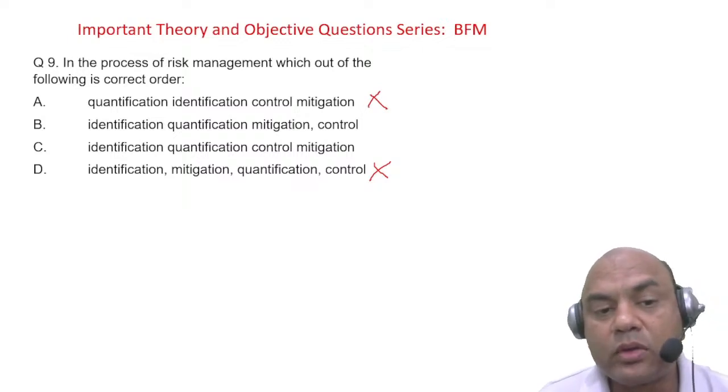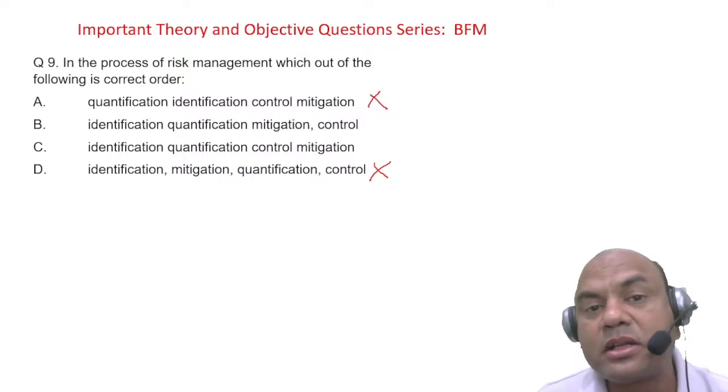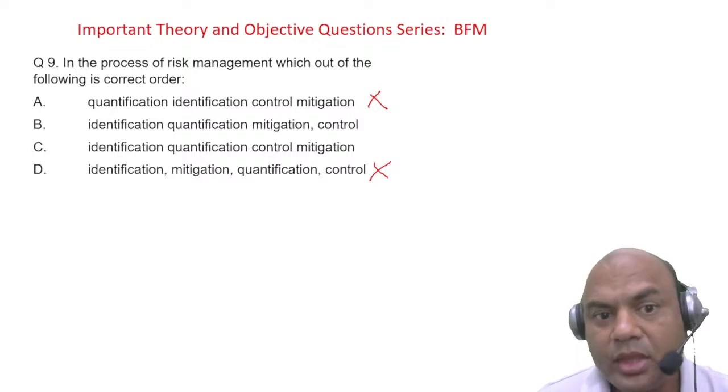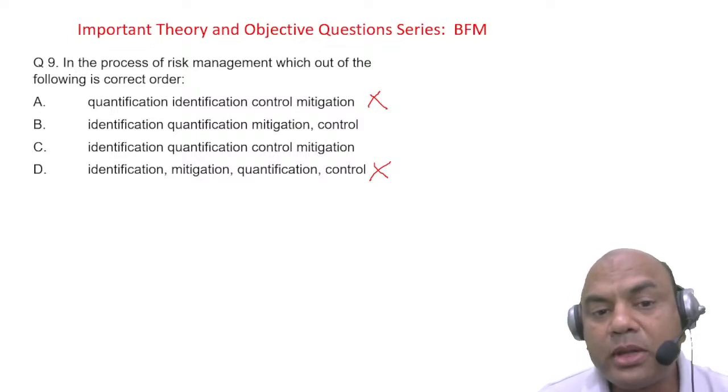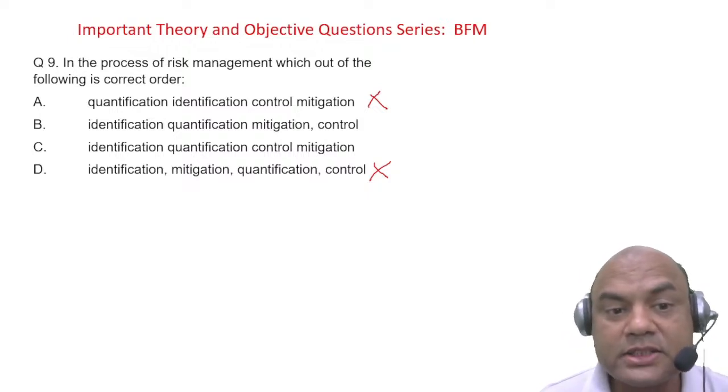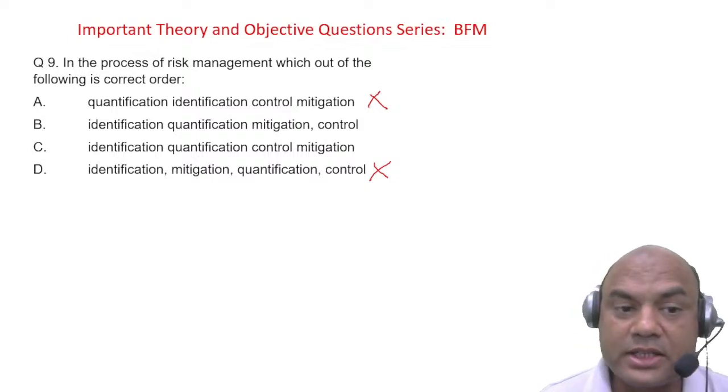Afterwards, what is mitigation? Mitigation means minimizing the risk. Before minimizing, I must know the quantity of that risk. When do you minimize any problem? Whenever you know how big that problem is. So quantification is the second step.